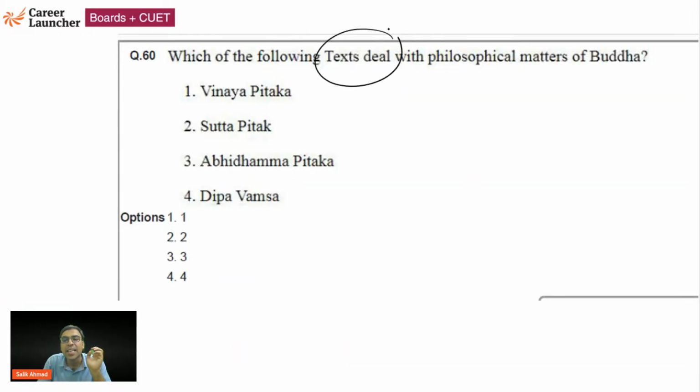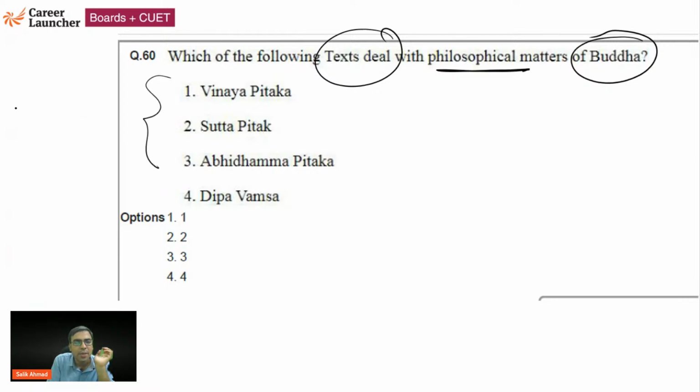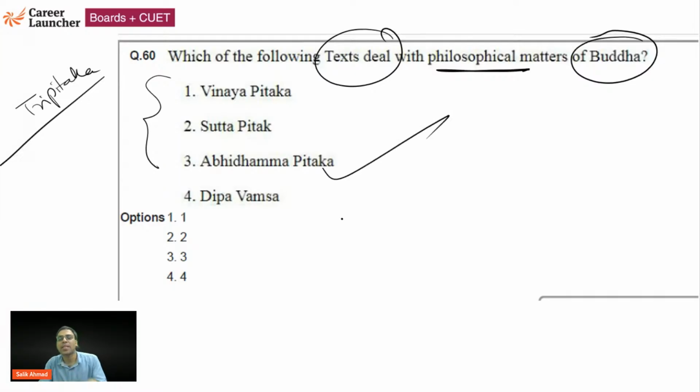Which of the following text deals with philosophical matters of Buddha? Actually, all four are Buddhist literatures. Okay. And these three together are called as Tripitaka. Tripitaka means three books. All four are related with Buddhist literatures, but one is talking about philosophical matters. The right answer is Abhidhamma Pitak. C is the right answer.